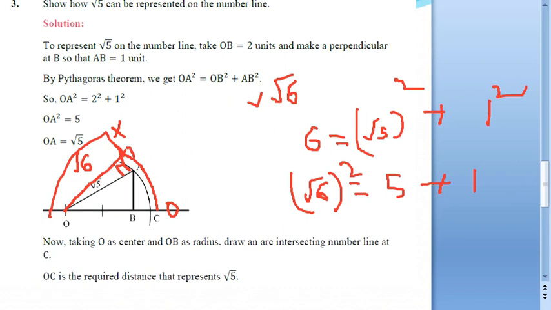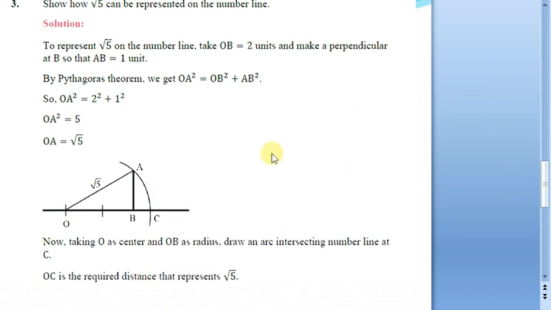So let us see the other way that we have discussed. Root 5 we have to represent. So what is the first step? Just draw AB as 5. Okay, now for this AB, take one more unit. So this is 5, take 1, and let us say this is C. Now this entire AC will become 6 units. You find the midpoint. What is half of 6? It is going to be 3.